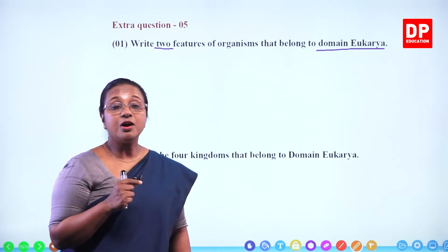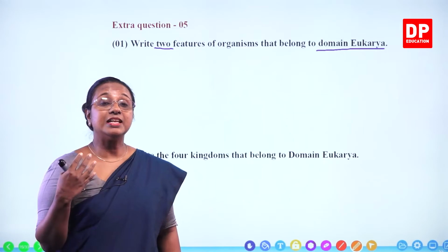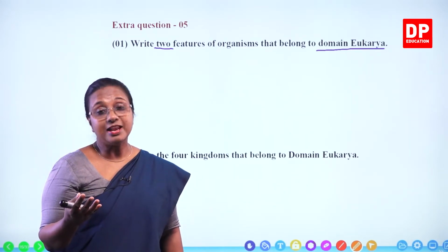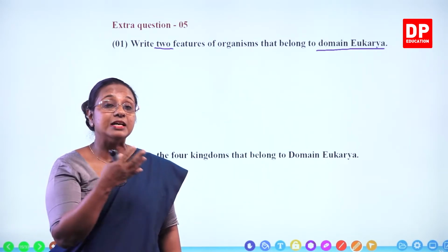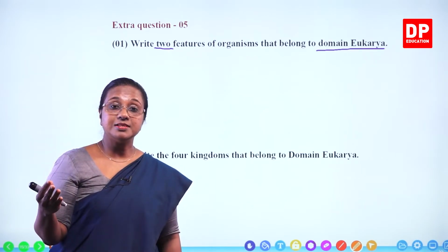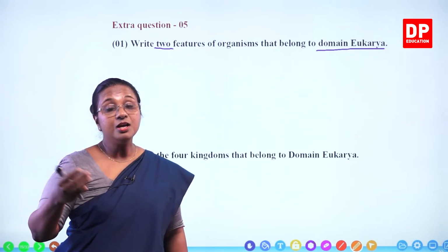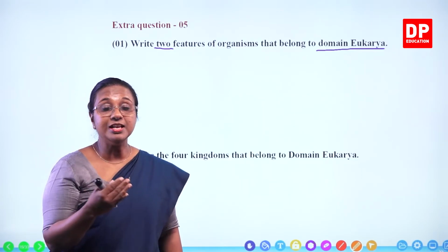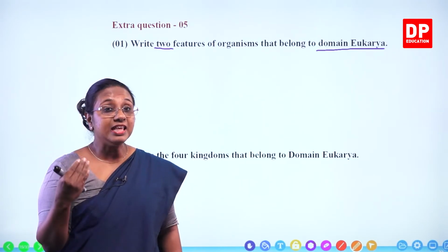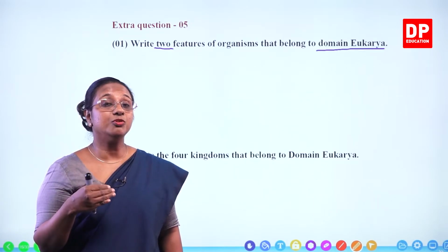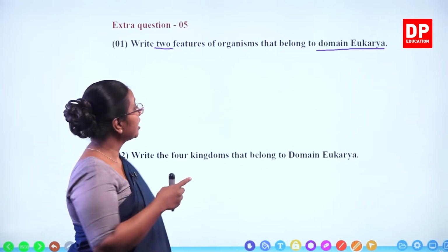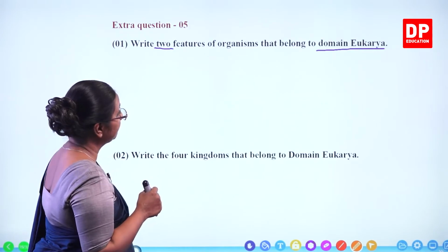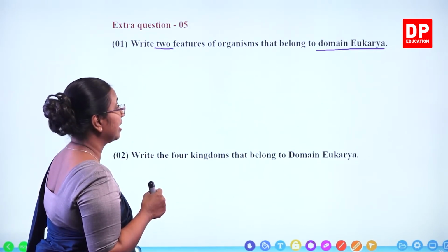They can live in any environment. You can find them in the aquatic environment, terrestrial environment, in air. They can live in other moist environments. And they are not sensitive to antibiotics.